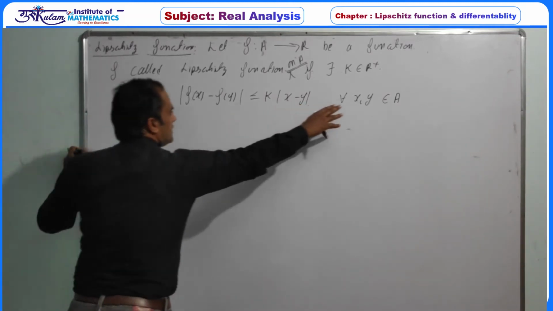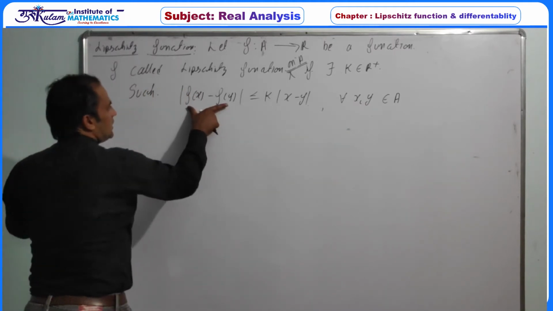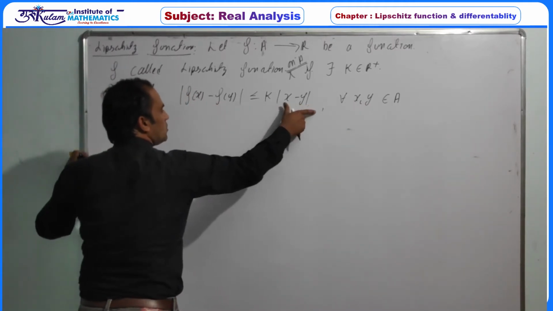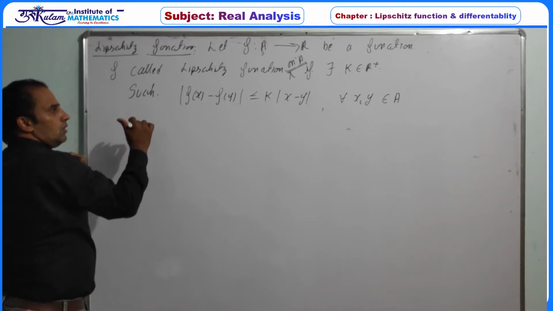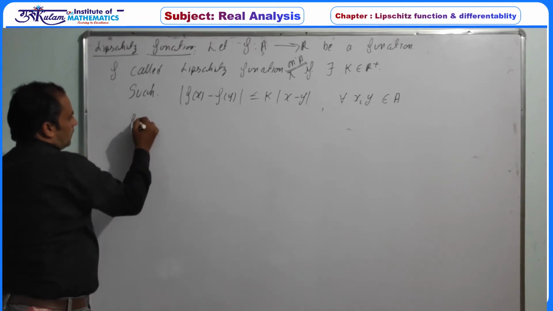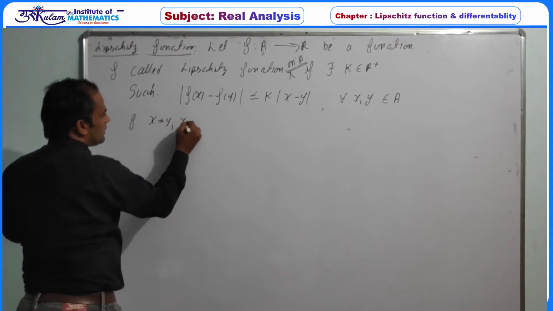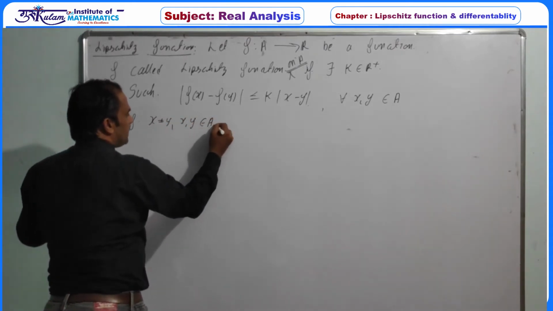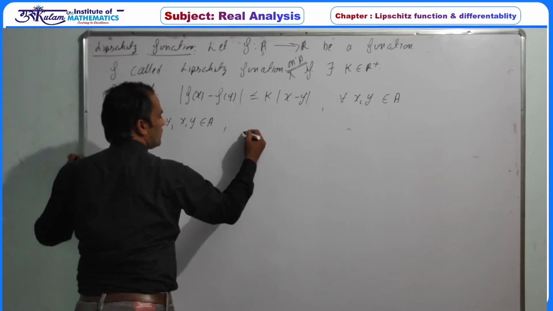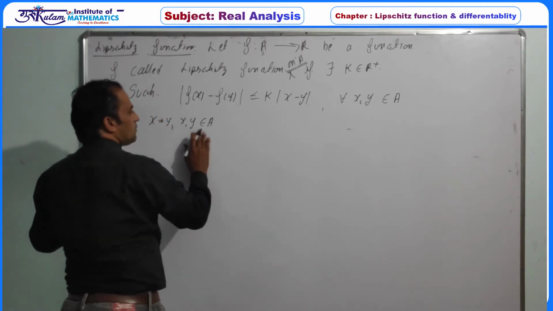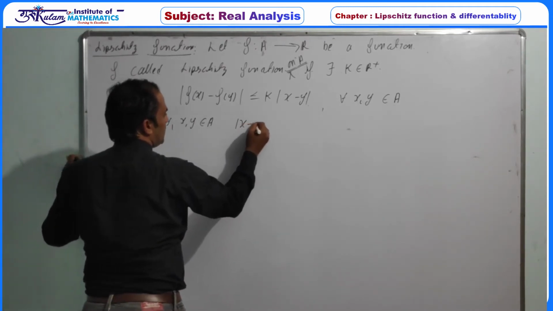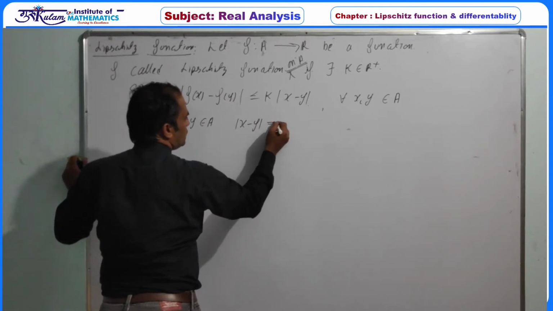Now, if x is equal to y, obviously this quantity is 0 and this quantity is 0, so the inequality obviously holds. Now, for all x not equal to y, with x, y belonging to A, |x - y| should not be 0.